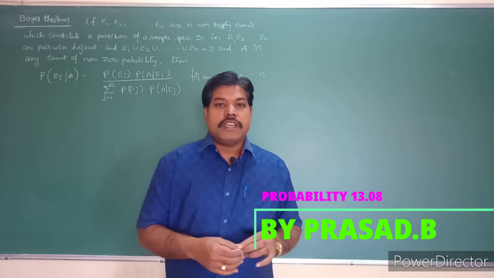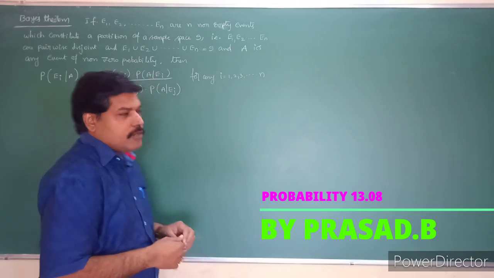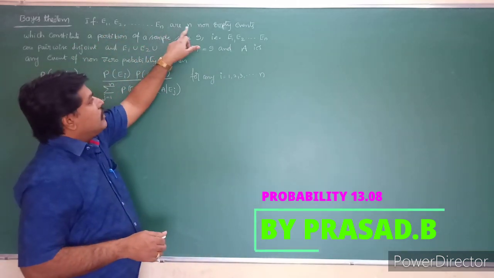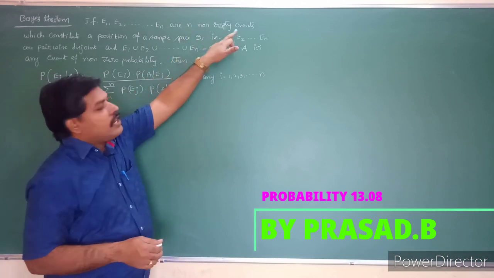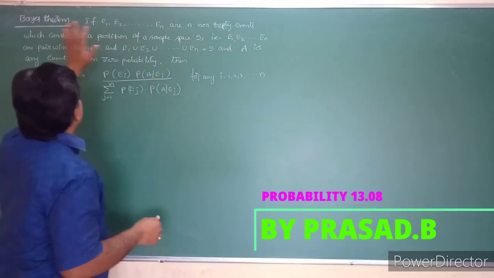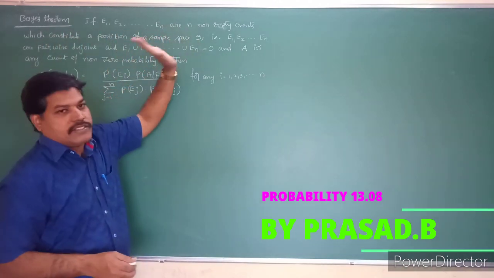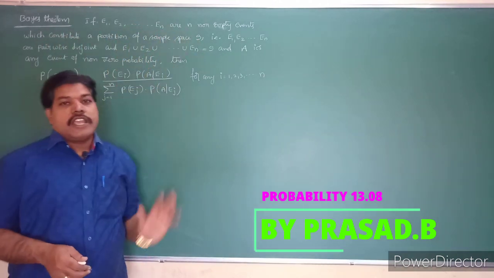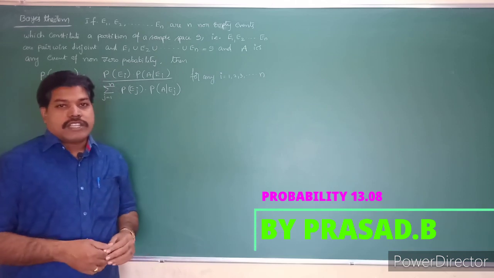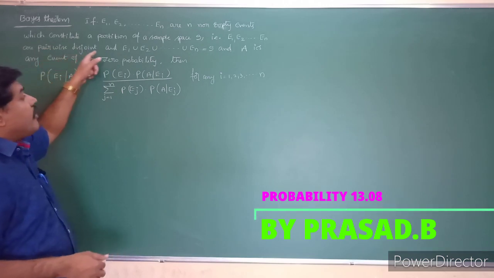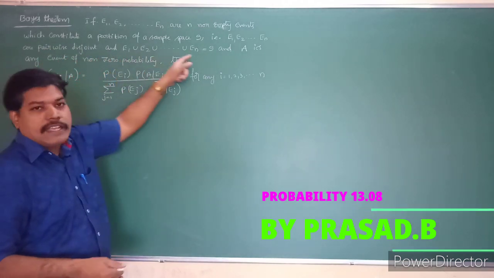Okay, so what is the statement of the Bayes theorem? If E1, E2, E3 and so on En are non-empty events which constitute a partition of a sample space S, that is, E1, E2, E3 and so on En are pairwise disjoint and exhaustive events.